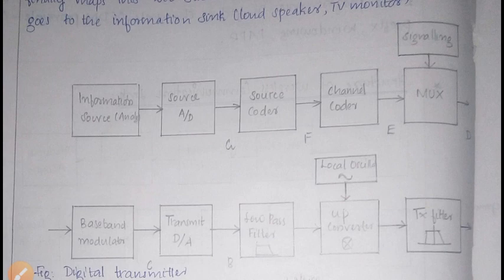After that it will pass on to the channel coder. In the channel coder, it will add redundancy to make it more resistant to error. As I told earlier, they will add the forward error correction code to make it more resistant to error.